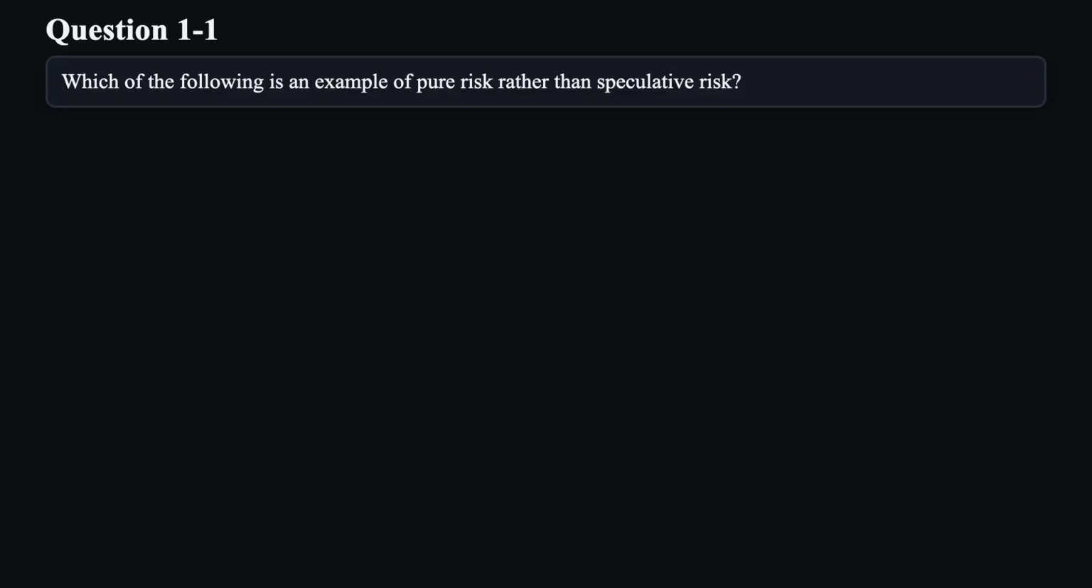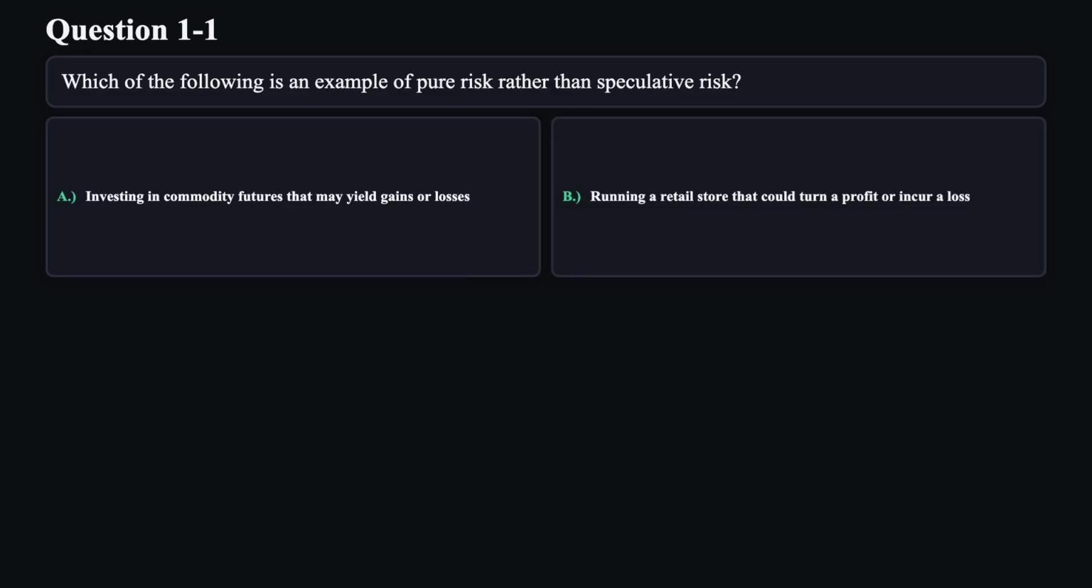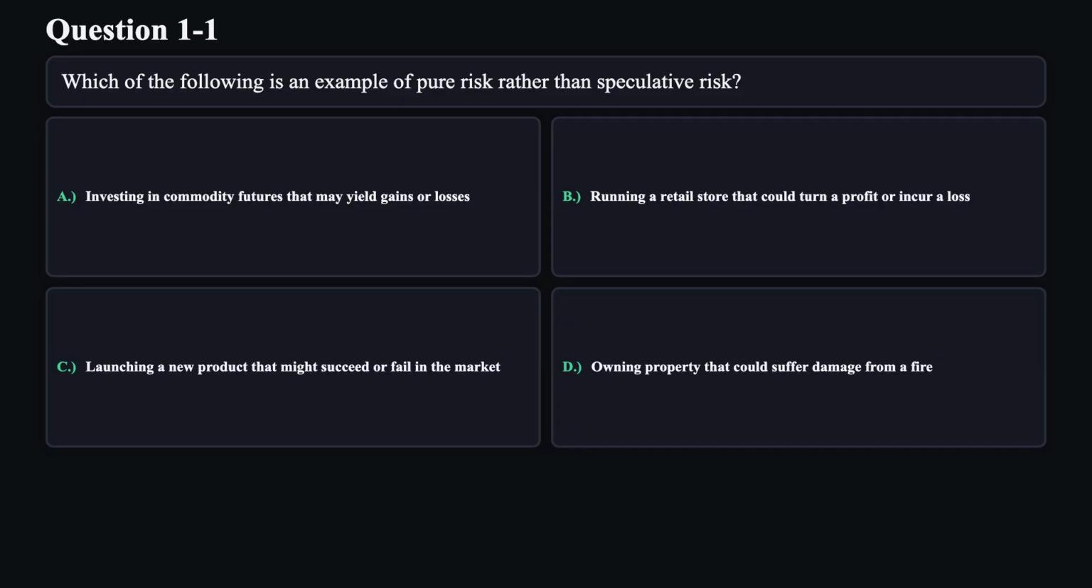Which of the following is an example of pure risk rather than speculative risk? A. Investing in commodity futures that may yield gains or losses. B. Running a retail store that could turn a profit or incur a loss. C. Launching a new product that might succeed or fail in the market. D. Owning property that could suffer damage from a fire.